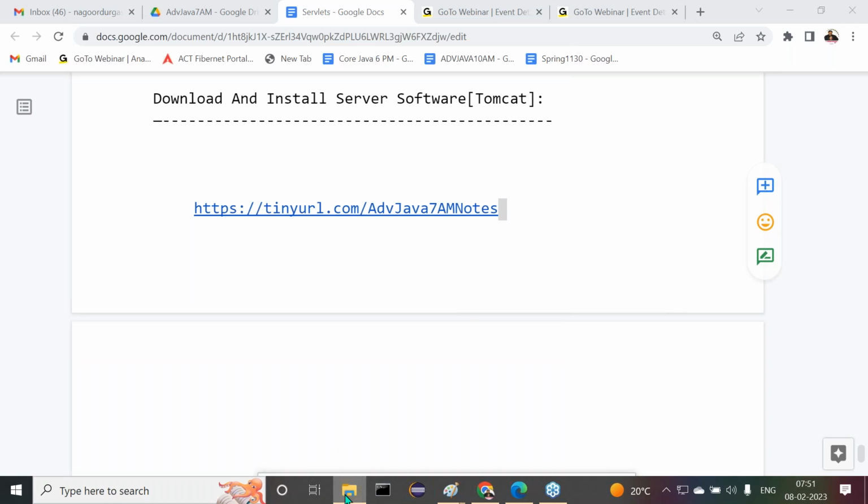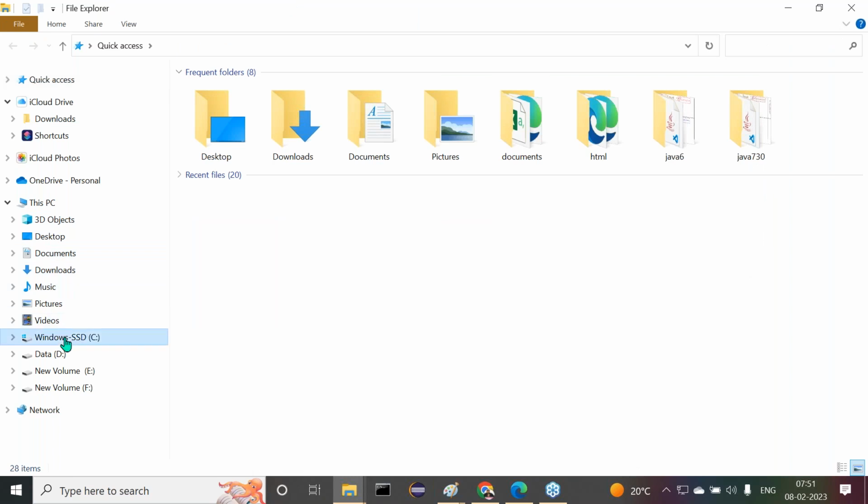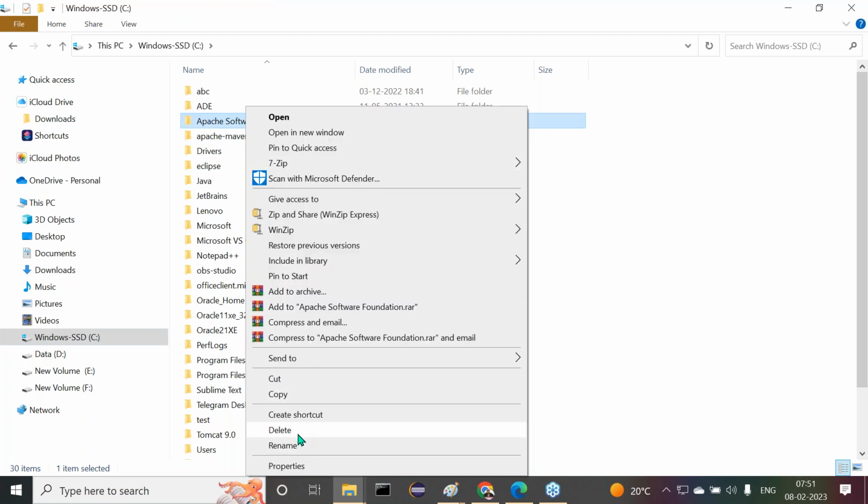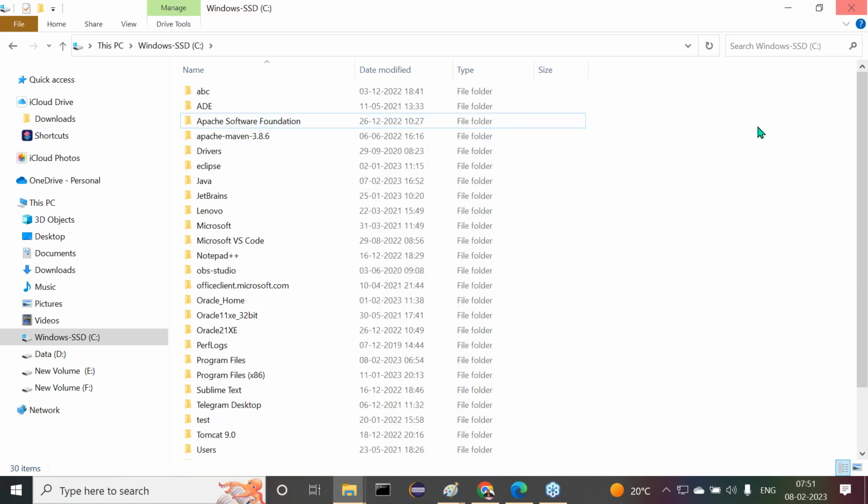Can I go to the location of the Tomcat server where I installed? That's the C drive. In the C drive, directly search for Tomcat, Apache Software Foundation. Right click on it and can I go for the delete button? No, this is not the way. If you do that, of course the installed files may be deleted, but internally some files and folders still exist. They will not be deleted. Again, they will not allow us to reinstall the software. So we should not do that.